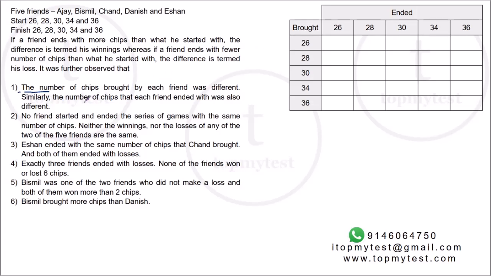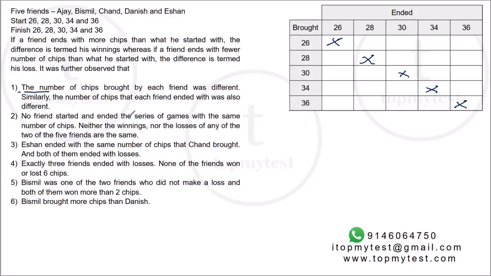All right, let's try to fill this up. The number of chips brought by each friend was different, and the number of chips each friend ended with was also different. As we discussed, you can fill only one person in a row and only one person in a column. No friend started and ended the series of games with the same number of chips. So whoever started with 26 cannot end with 26, whoever started with 28 cannot end with 28, whoever started with 30 cannot end with 30, whoever started with 34 cannot end with 34, and whoever started with 36 cannot end with 36.